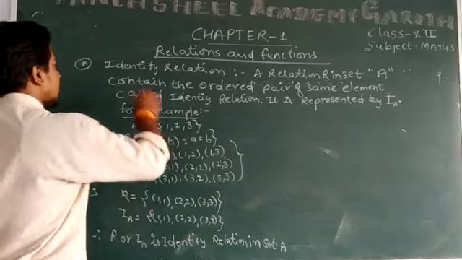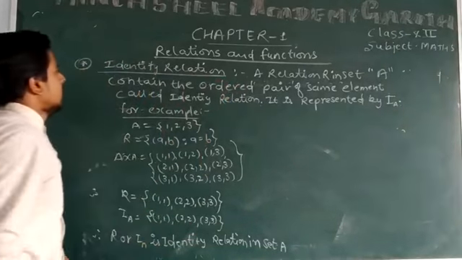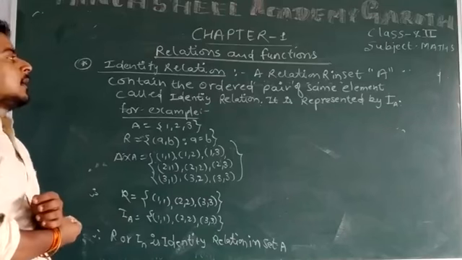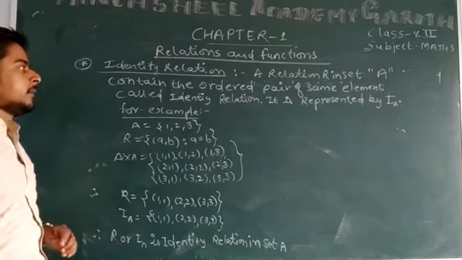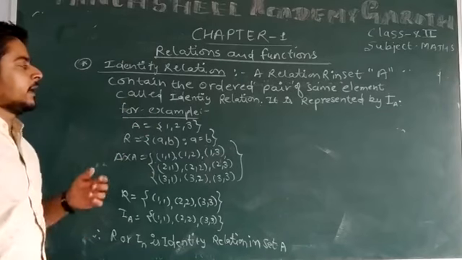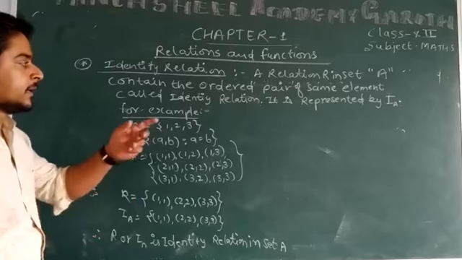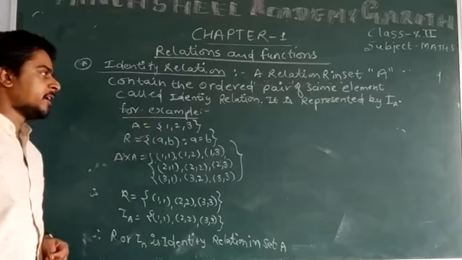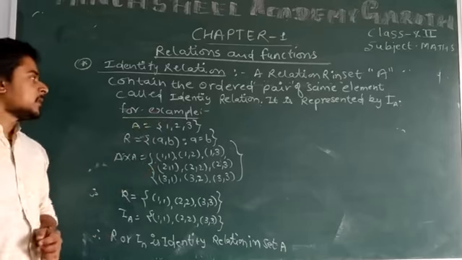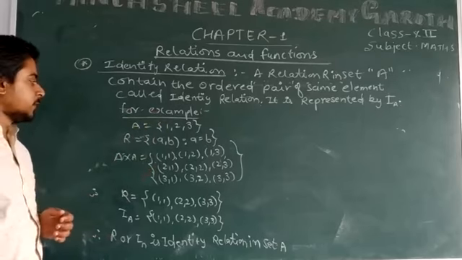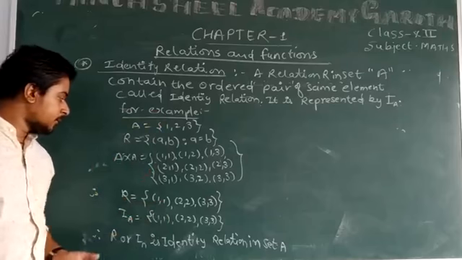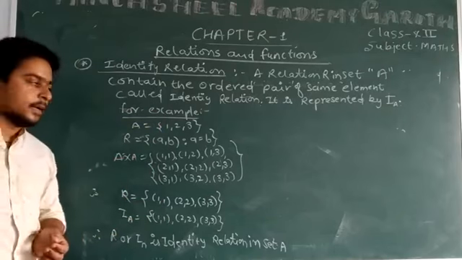It is the last topic, the identity relation. An identity relation is a relation in the set A, only in A. It contains ordered pairs of the same element, and is represented by the identity relation in A. In any set A, a relation is defined in such a way that the ordered pairs contain the same element.